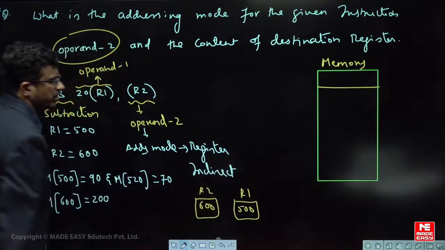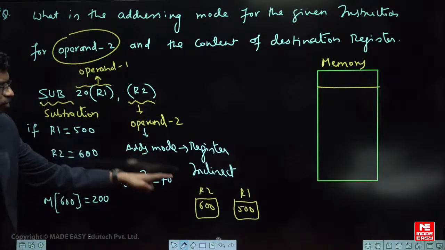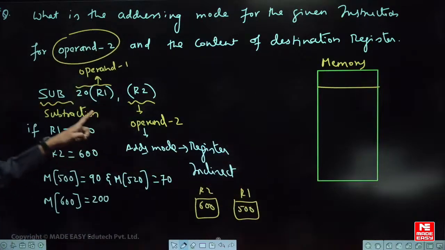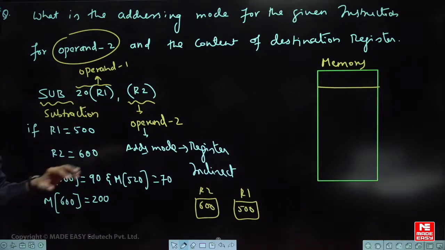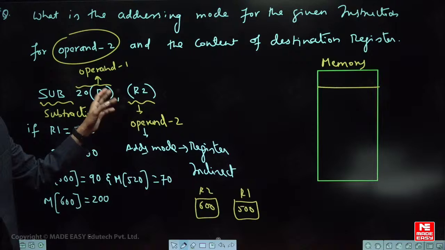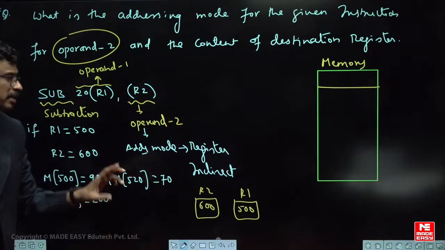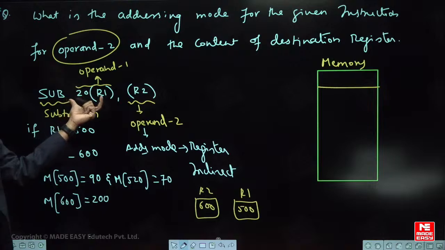What is the meaning of register indirect? Whatever is the content of the register, from that address you have to bring some data as the second operand. It is stored in the temporary register. The other operand you have to bring from this addressing mode.